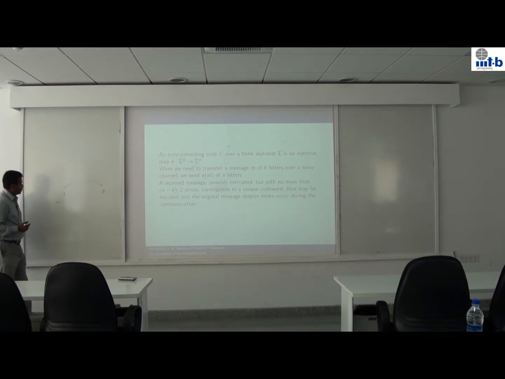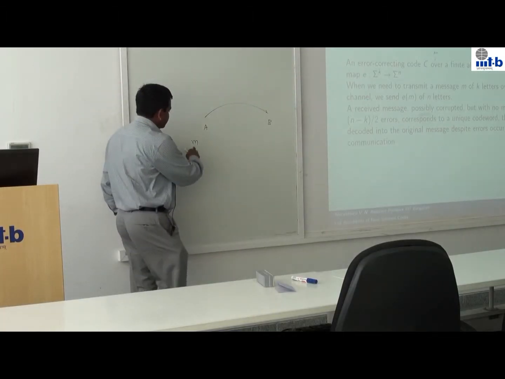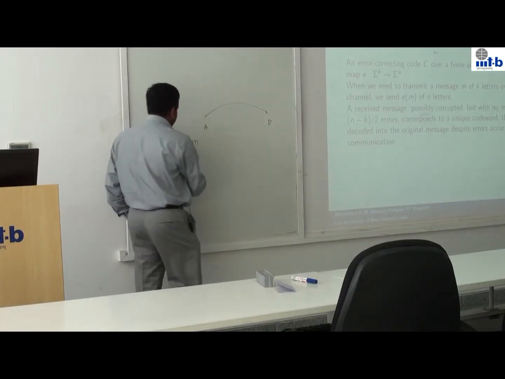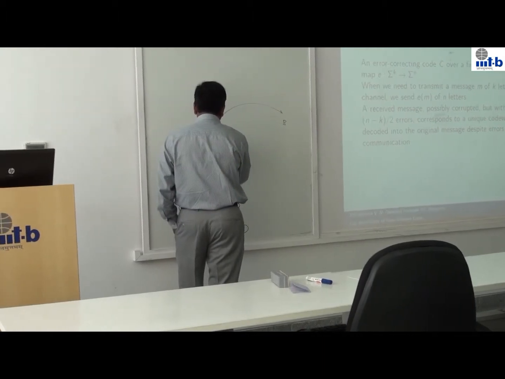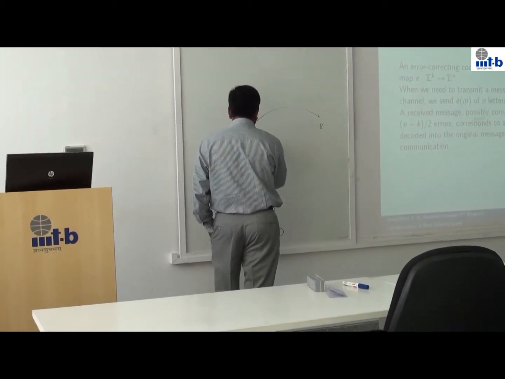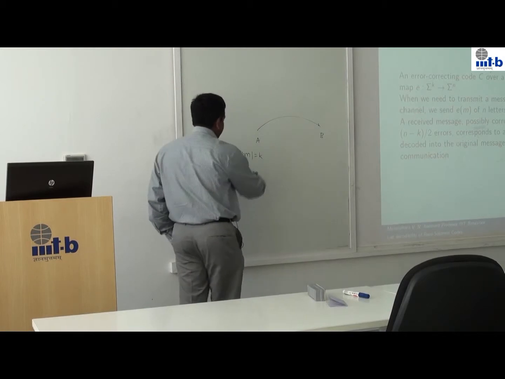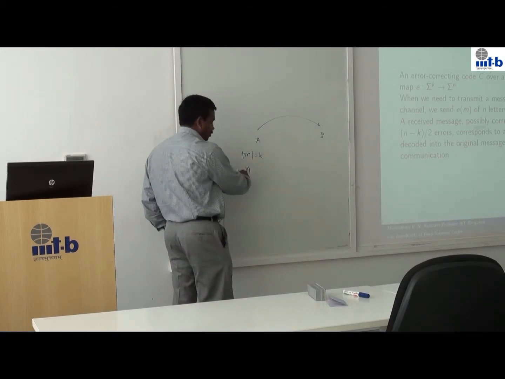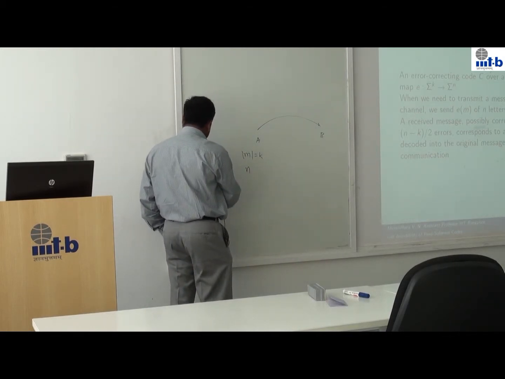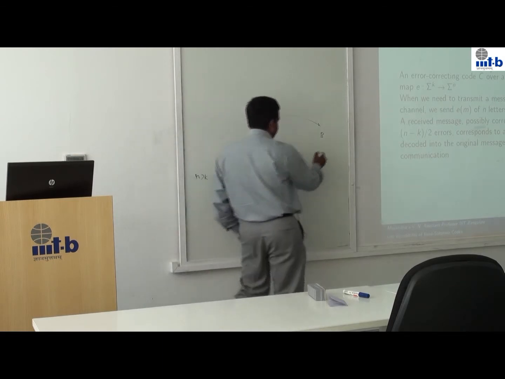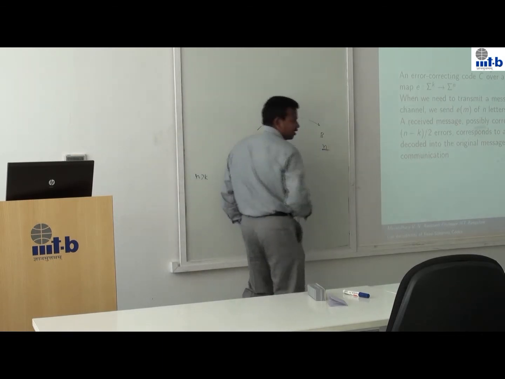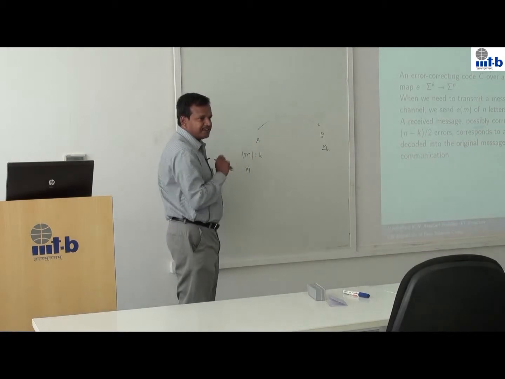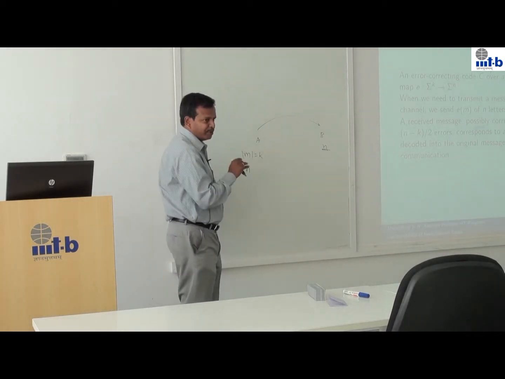So the objective is, instead of sending k bits, to send n bits, n greater than k, so that he receives these n bits, but some of the bits are corrupted, flipped.